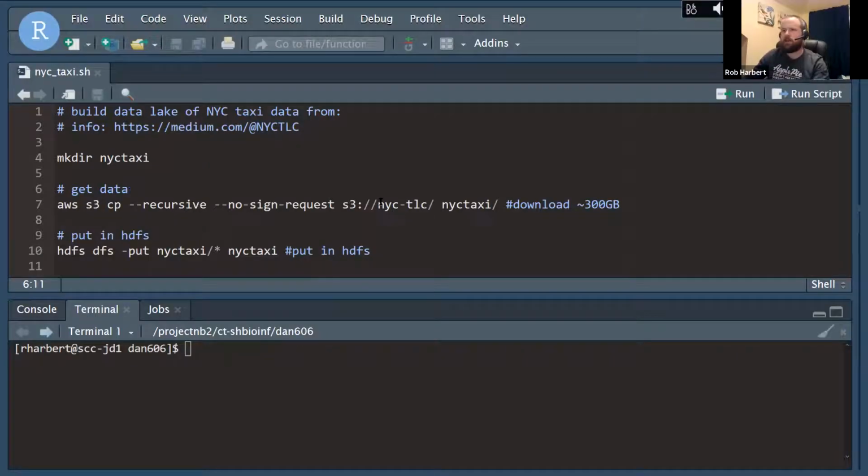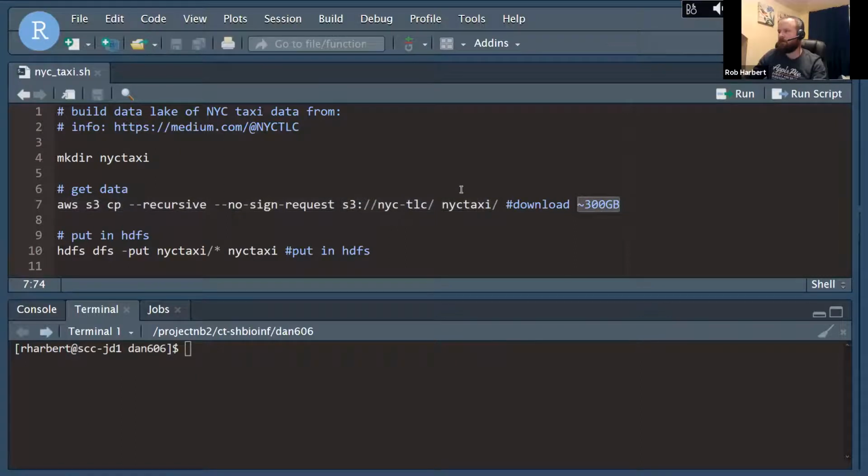For demonstration purposes here, this is the code that we're ultimately going to be working with. It ends up being very simple, but I'm going to walk through, for example, a couple ways in which we can use the AWS command line interface to explore some of the data that's available to us. But in the end, we're just going to make a new directory and then run this AWS command, and it's going to download everything in the New York City Taxi S3 bucket.